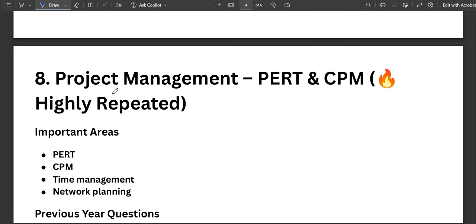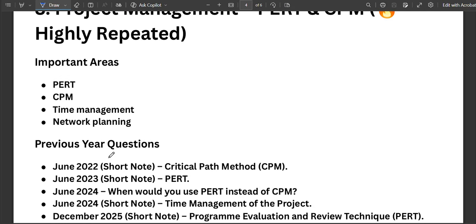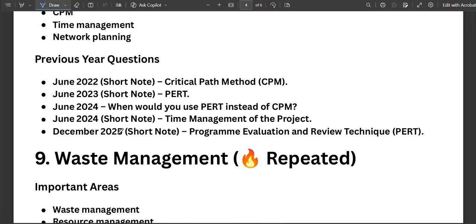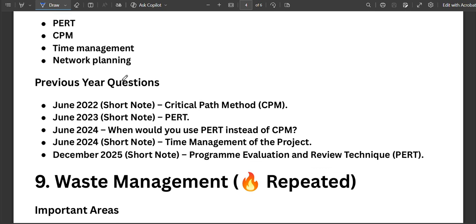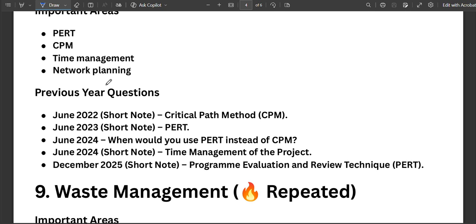Okay. Next one is project management. Project management is another high priority unit. So you should prepare for PERT, CPM, time management of projects, and network planning techniques. What are the different network planning techniques? A commonly asked question is: when should PERT be used instead of CPM? So you should note that down, and also revise the difference between PERT and CPM.